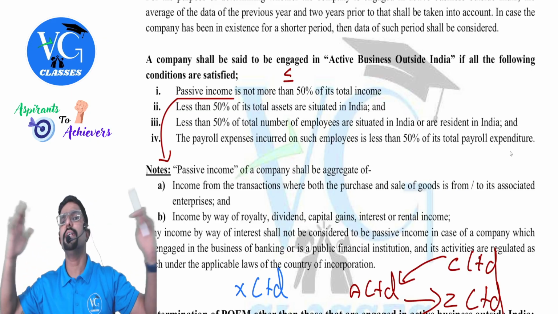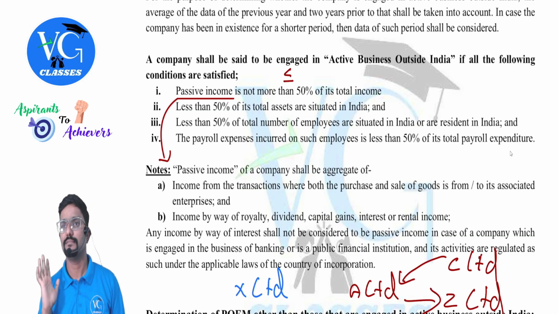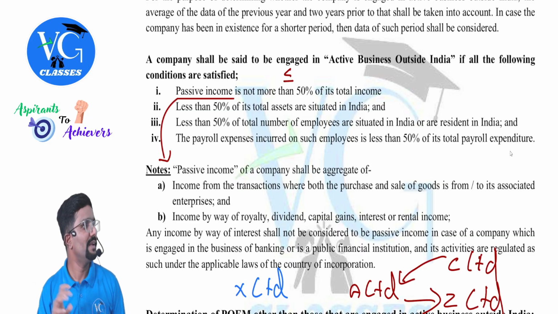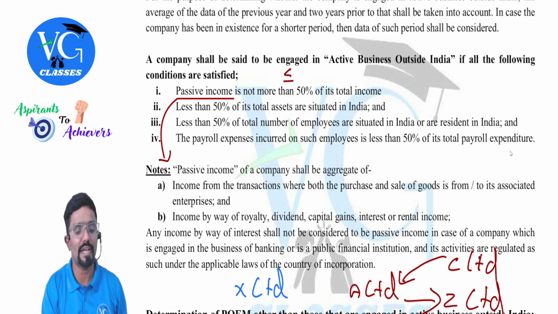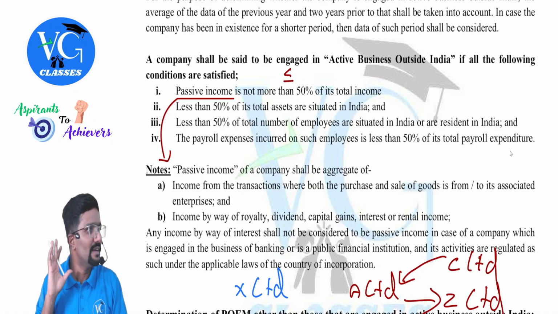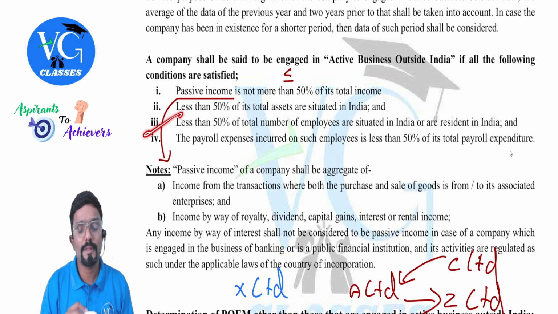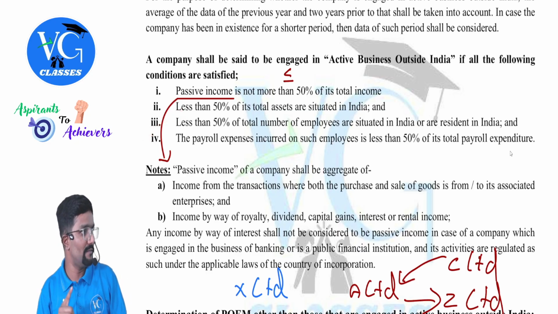Assume there are totally 100 assets of a company. Less than 50 should be in India. Sir, what if 60 assets are in India? Then this condition is violated. Active business is not outside India. Got it? Yes. Next, less than, please be careful, less than 50%.